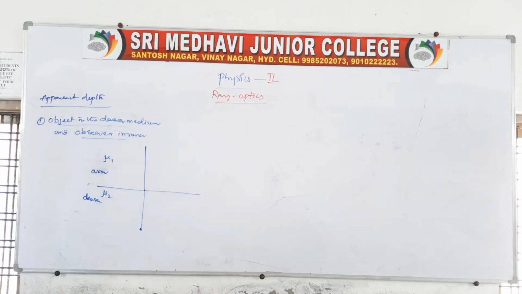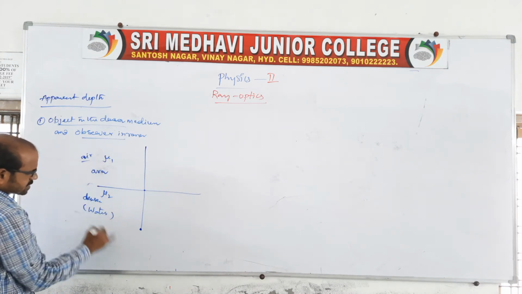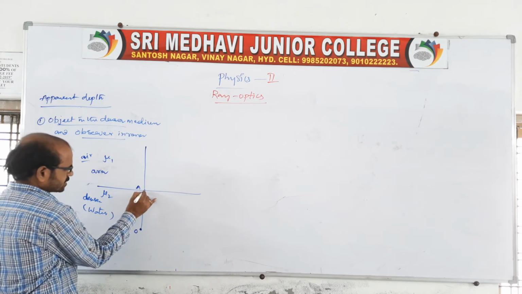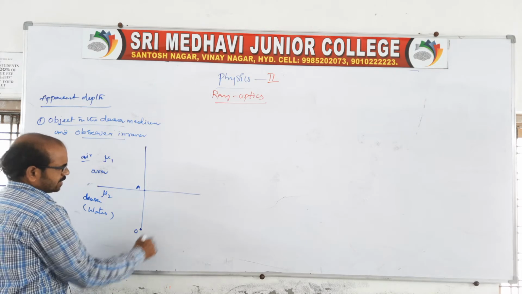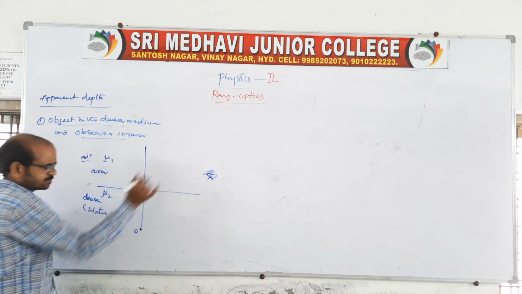The ray propagates from mu1 to mu2, for example water to air. The object is placed at O, and A is the normal point, so the observer is observing from somewhere else, seeing the object like this.